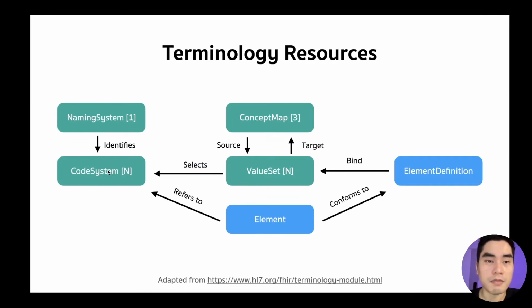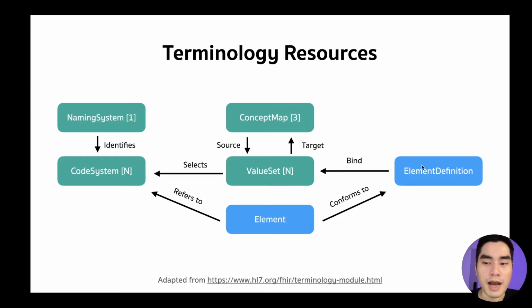The CodeSystem is a resource to define the code system. How many codes are in that system, and what are those codes? A ValueSet is like a selection of codes from the code system to form a set of values. That's why it's called a value set.